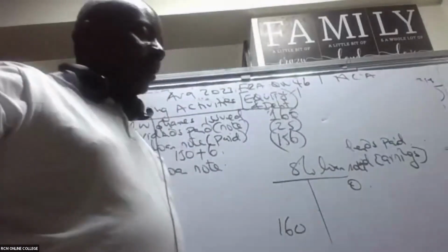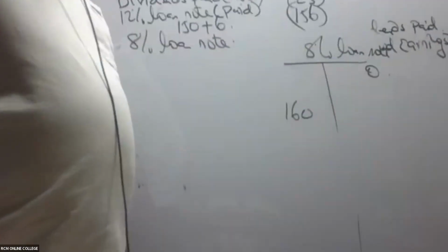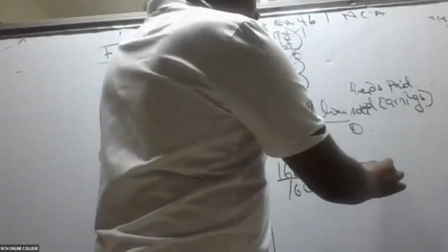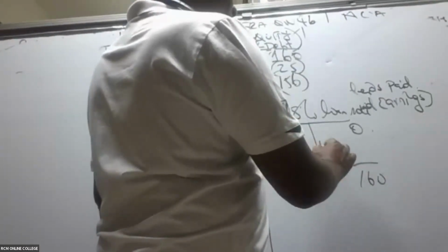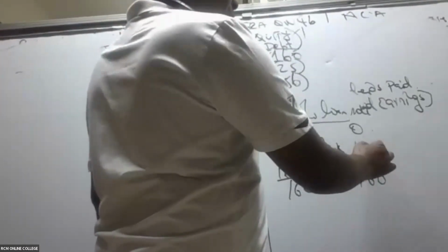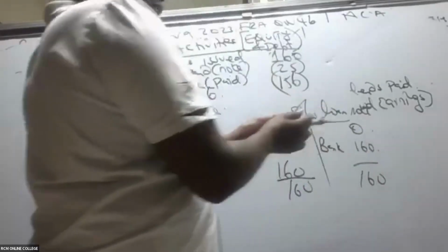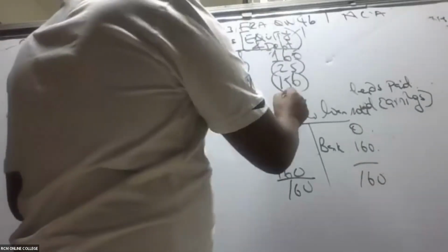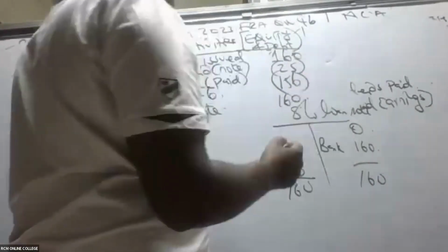So what does that mean, ladies and gentlemen? That we must have received this money. If I balance here with 160, we have here bank, 160. So we shall credit. We issued new loan notes. That's why our loan notes are going up. So we have 8% loan note of 160, and this will be positive.